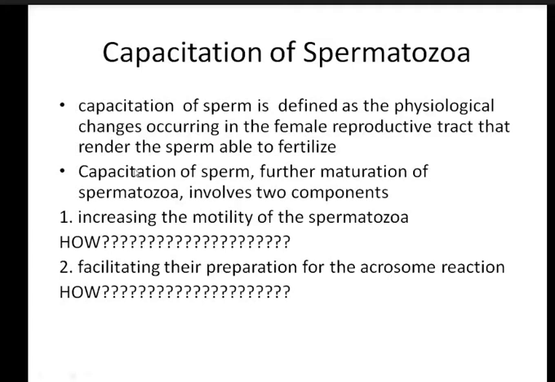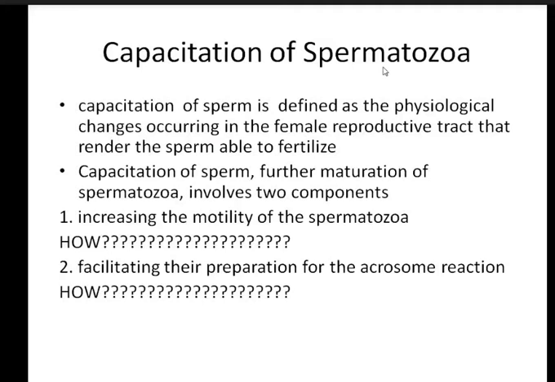It's not in the male reproductive tract, but in the female reproductive tract that capacitation of the sperm will occur. This is the final maturation.